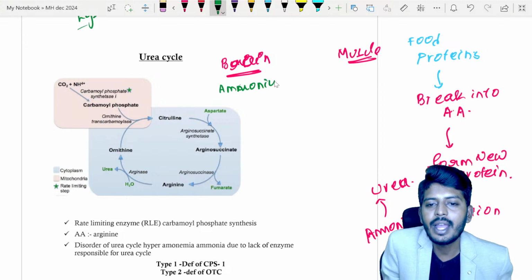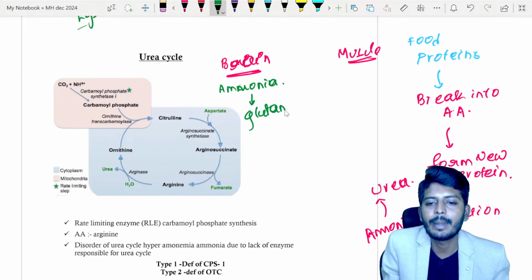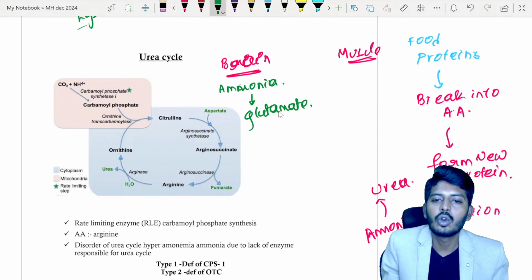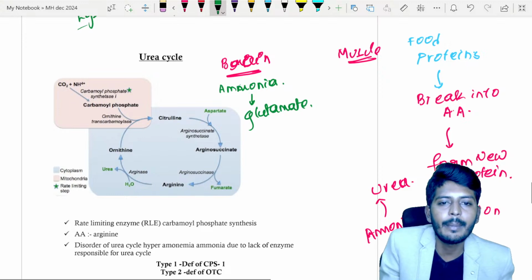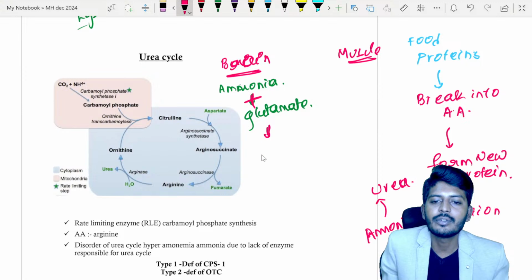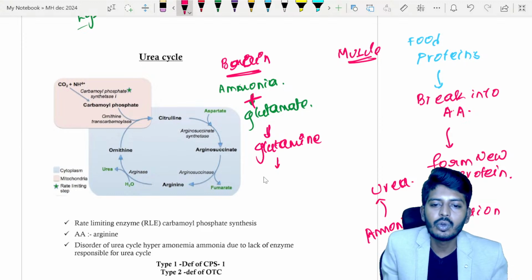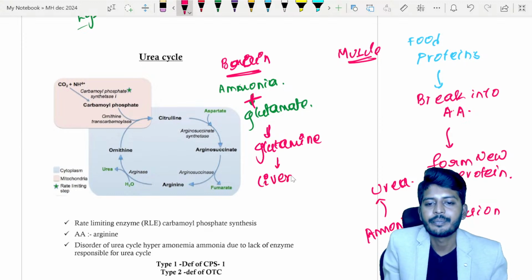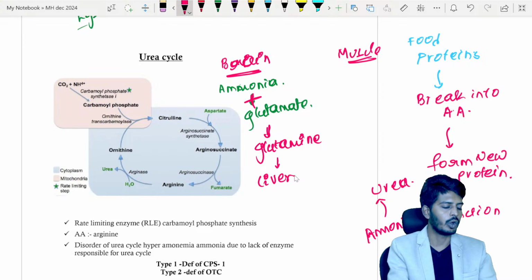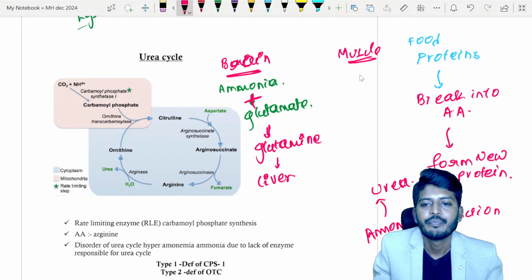Now all the ammonia in the brain will be taken up by an amino acid called glutamate. Glutamate plus ammonia will give rise to something called glutamine. This glutamine goes to the liver.